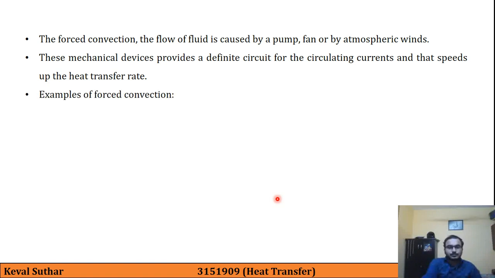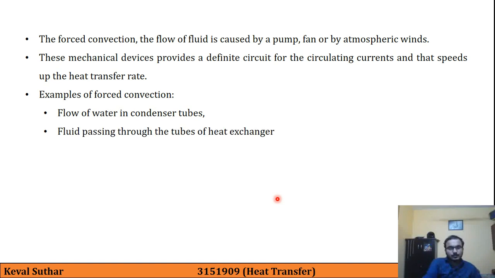So examples of forced convection are flow of water in condenser tubes, fluid passing through the tubes of heat exchanger, cooling of internal combustion engines. So the last one is very day-to-day life example, in which let us say that you are having a two-wheeler and you are riding it at a speed of 40 km per hour.